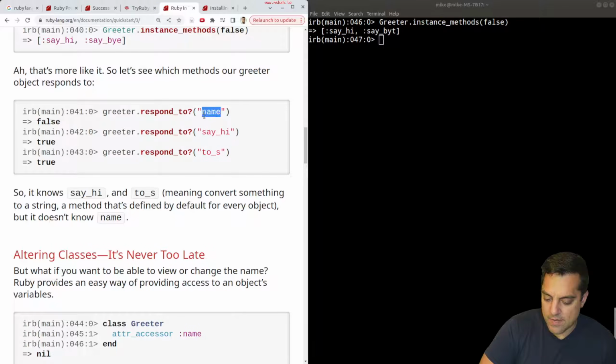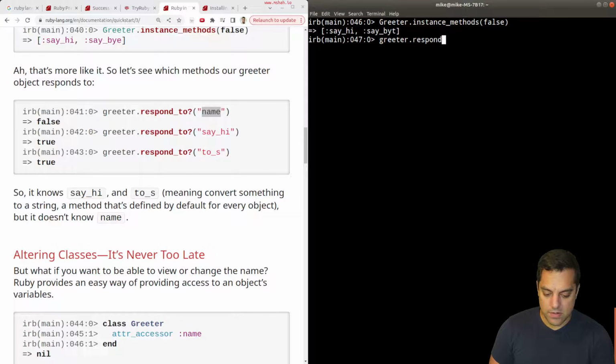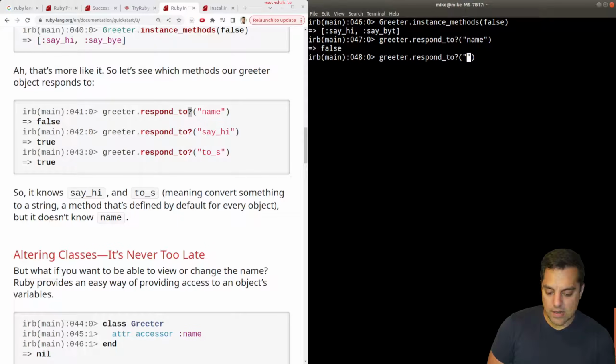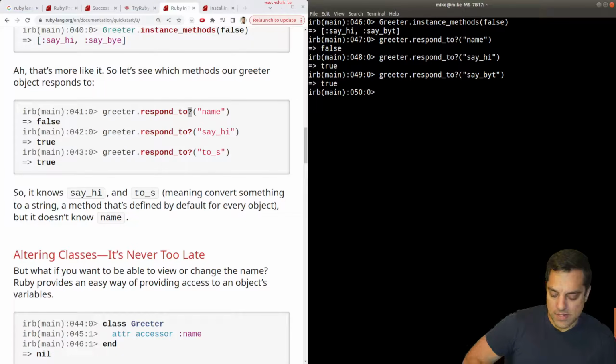Responds to name. Okay, so these are things that it can actually do. Again, these are just on the introspective capabilities here. Let's try one out. Greeter respond to. Now this is interesting. I wonder if by convention you put a question mark or something on things that return true or false. So like name, no, false. And say hi. That's when I spelled right. Okay, yep. And then say bye.